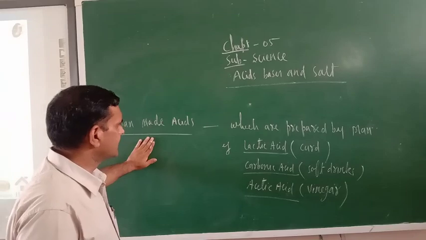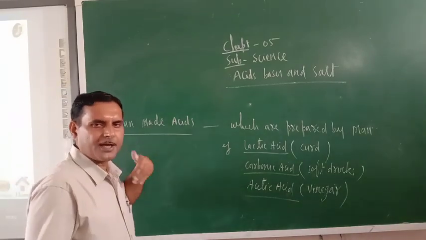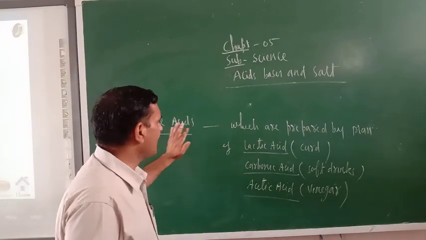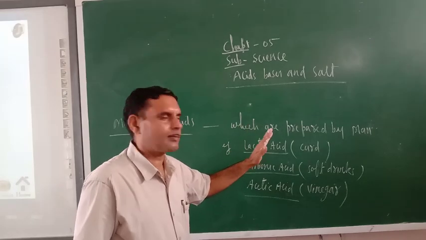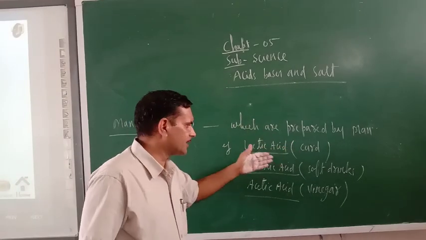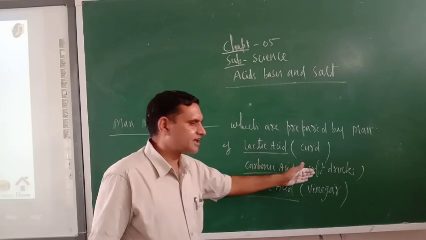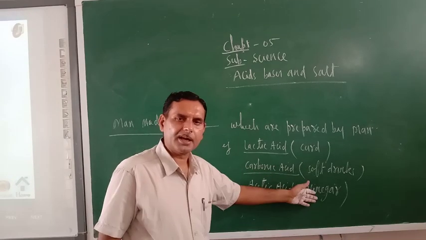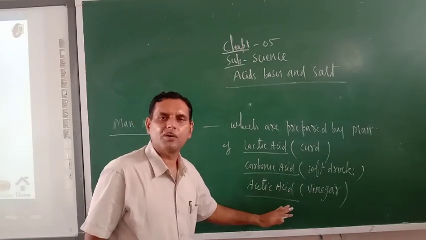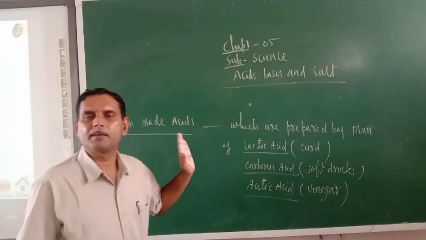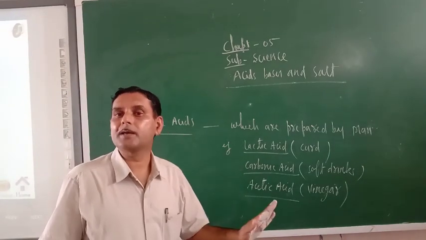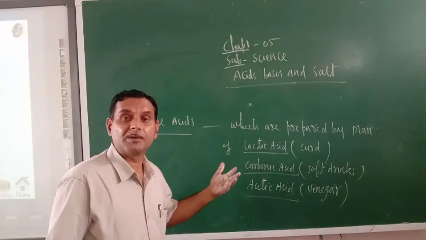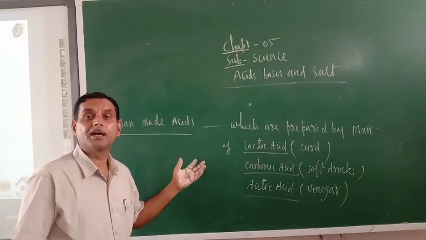There are some acids which are made by man, and daily we are eating such kinds of acids. Just see. Man-made acids are those acids which are prepared by man. Curd we eat daily. Which acid is found? Lactic acid. Now, soft drinks we are drinking. Which acid is found there? Carbonic acid. Vinegar, acetic acid is found in that. So man-made acids are equally important as organic acids are important. Similarly, man-made acids are also important for us.